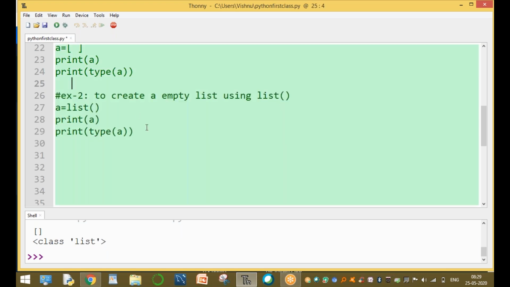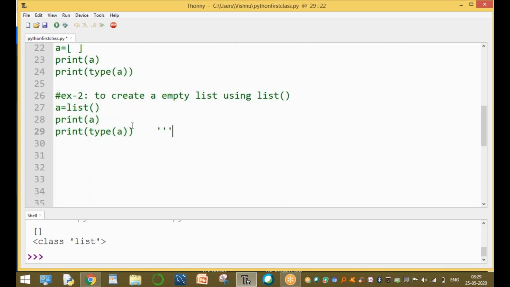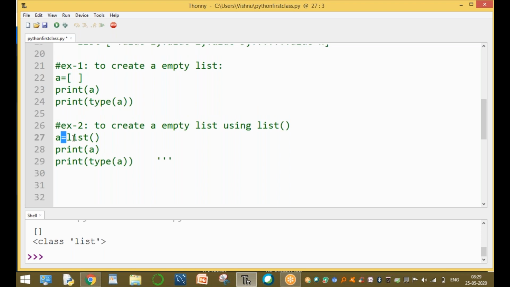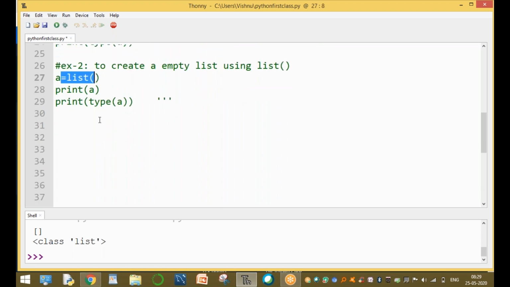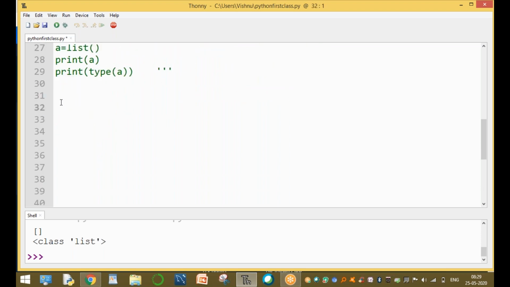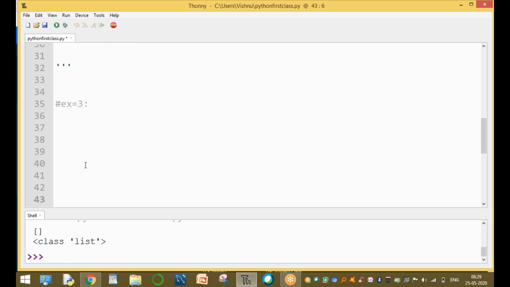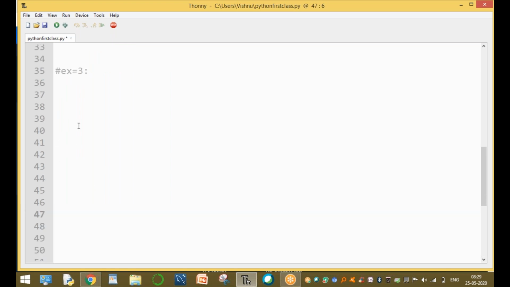One way is empty square brackets, and another way is using the empty list function. Now the third example. Clear, guys? The third example is to create a list.